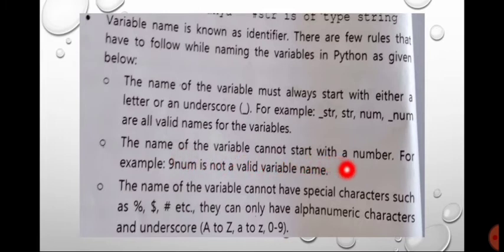The name of a variable cannot start with a number. For example, 9num is not a valid variable name. Instead, you have to use an underscore or directly a letter. The name of the variable cannot have a special character such as dollar, percentage, hash. These special characters are not used to define any kind of variable. They can only have alphanumeric characters and underscores, that means A to Z, small a to z, or 0 to 9. These are the rules to name a variable.